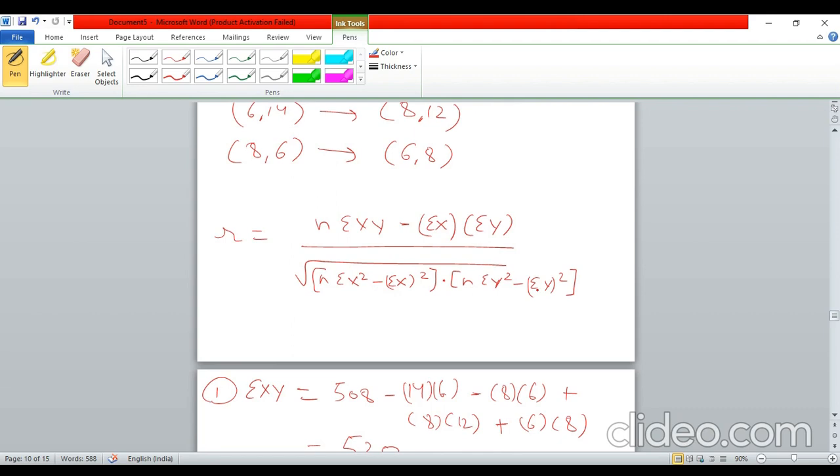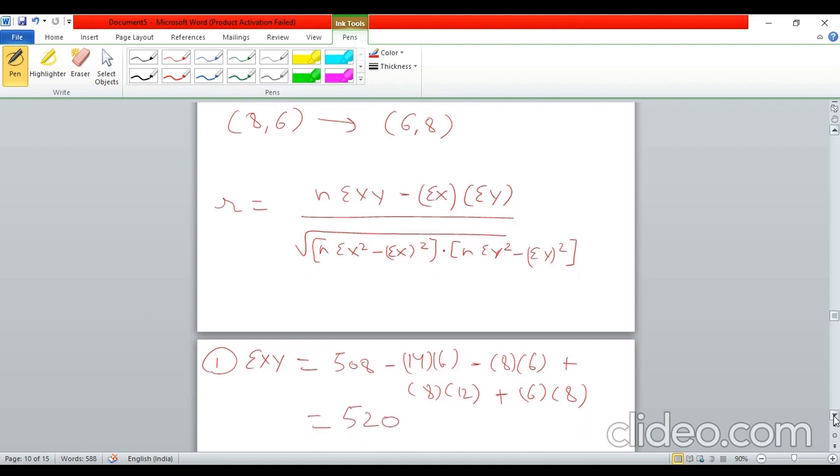So now here what we need to do is that there are various terms, for example summation xy, summation x, summation y, summation y square and summation x square. Now you need to find the new values of all of these summations, right? Because the original data had some error. The two values were wrongly recorded, so we will subtract the contribution made by those wrong values, and then we will add the contribution made by the new values. So let us find all of these new summations.